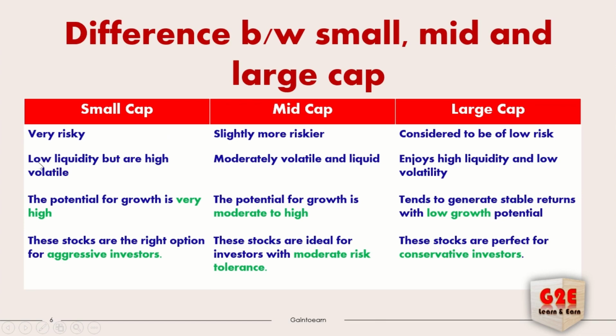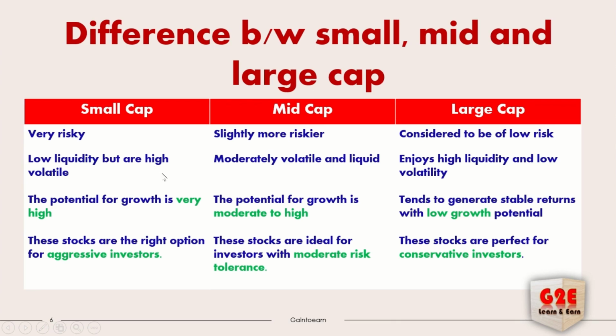That's the reason they give us low liquidity. In the market, active buyers and sellers are not available, so it's called low liquidity, as well as high volatility.